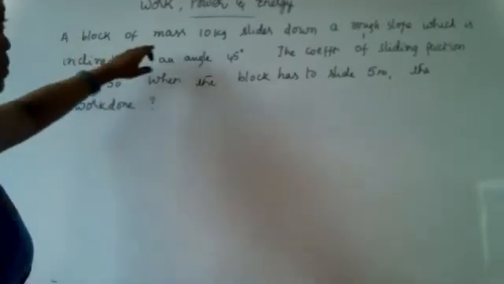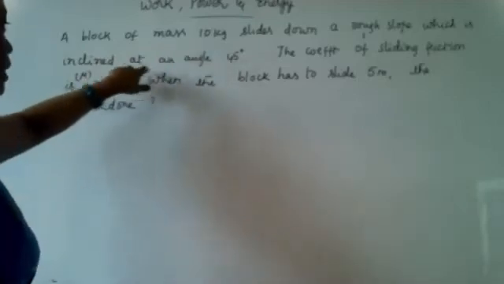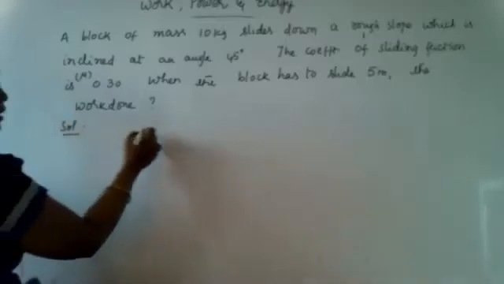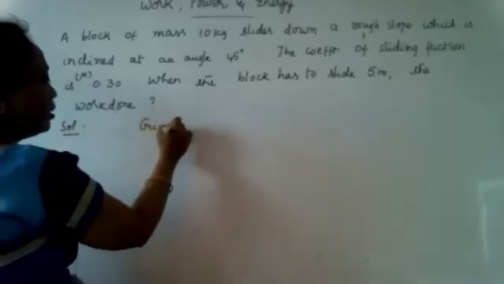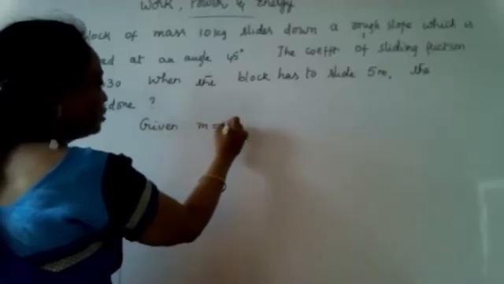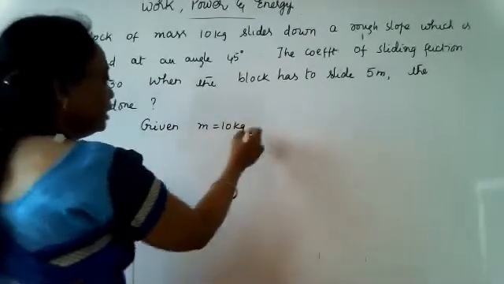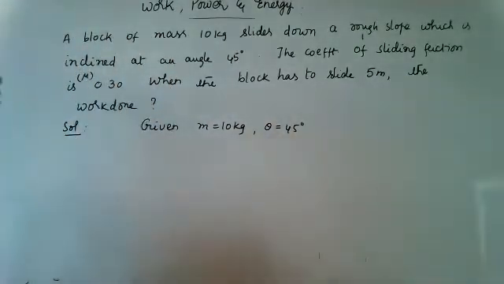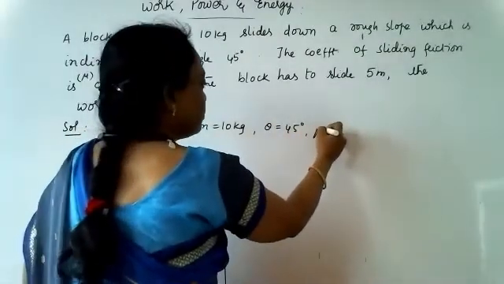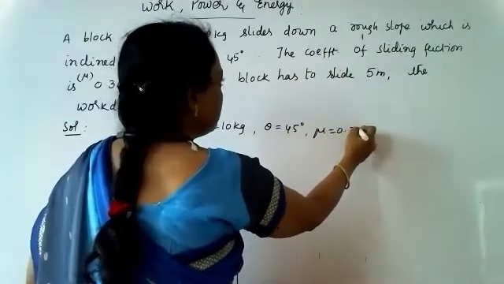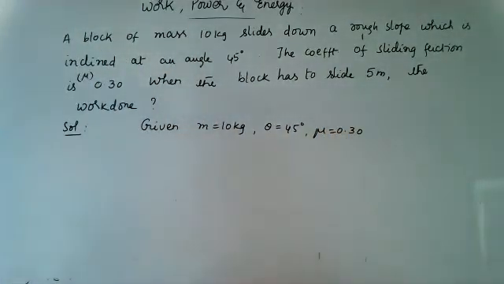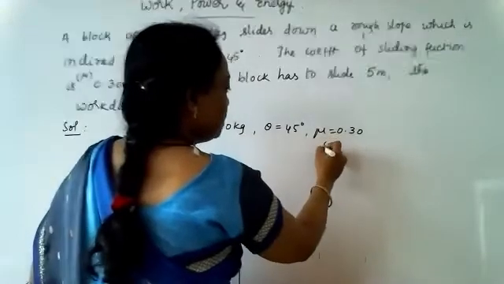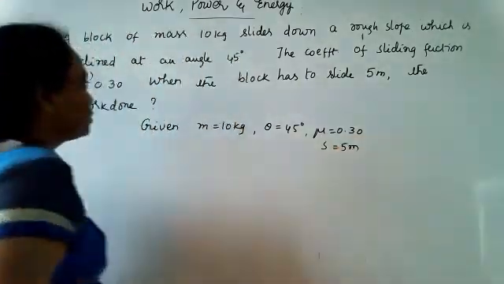Suppose a block of mass is given as 10 kg, which is inclined at an angle of 45 degrees. So what is the solution for this? So given in the problem mass as 10 kg and the angle is 45 degrees, and sliding friction mu is given as 0.30, and the block slides 5 meters. S is given as 5 meters here. So find the work done.